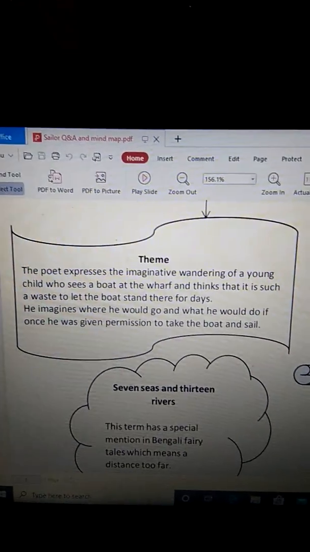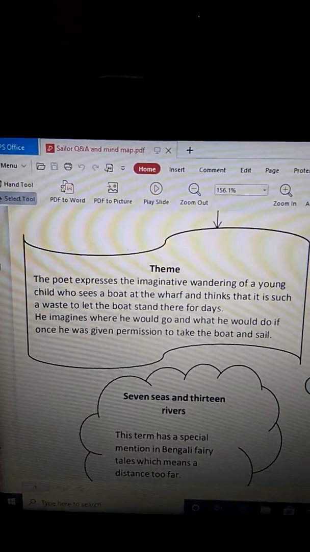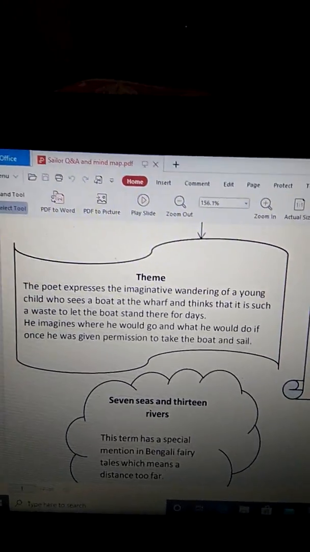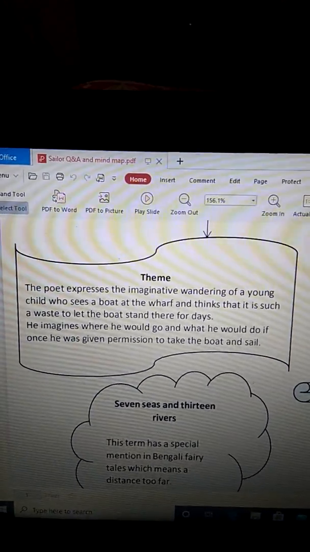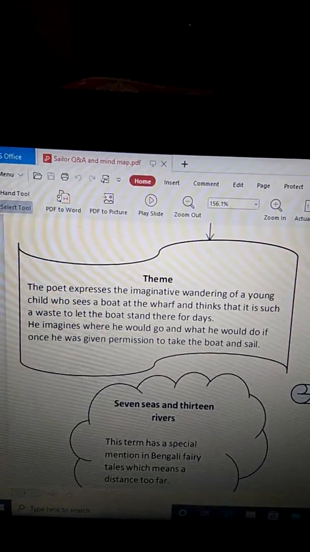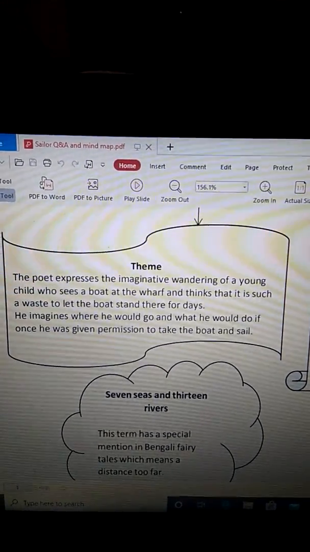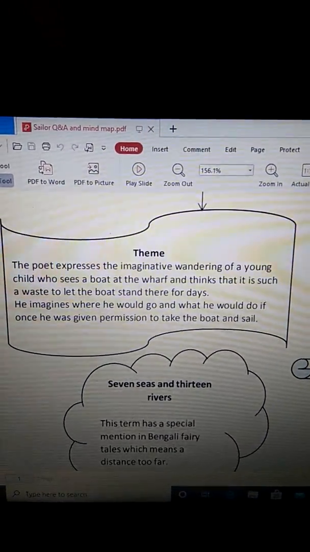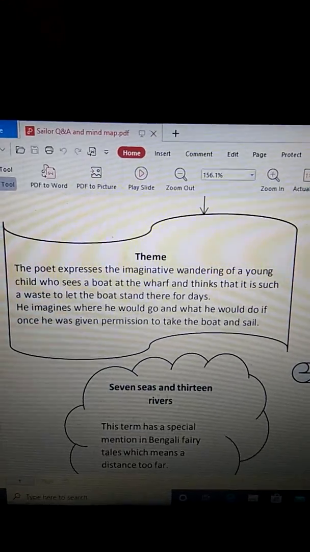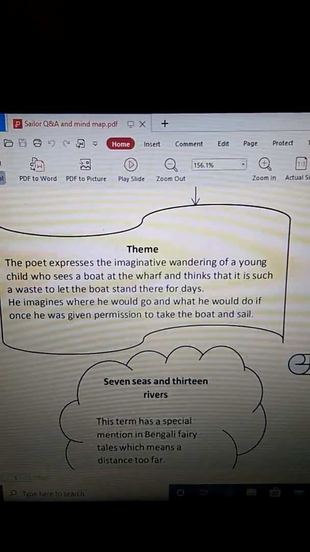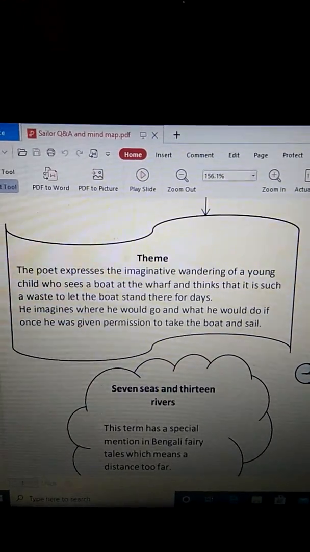How? He sees a boat standing or tied at the wharf of Rajganj and seeing that he imagines so many things. He goes to the world of fantasy, to the world of fairyland, and he imagines so many things. So this poet expresses the imaginative wandering of the young child.